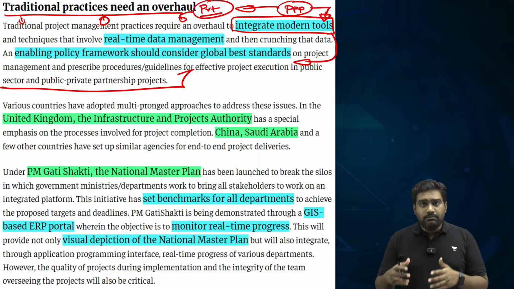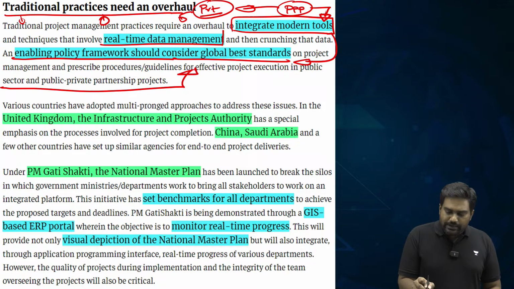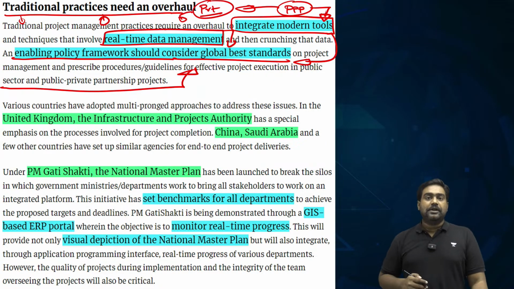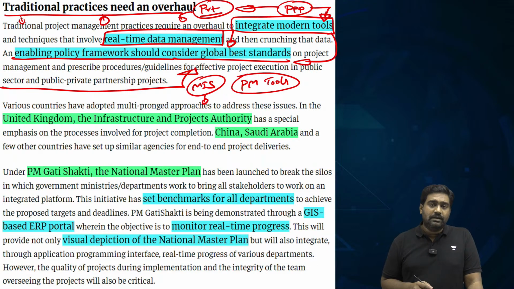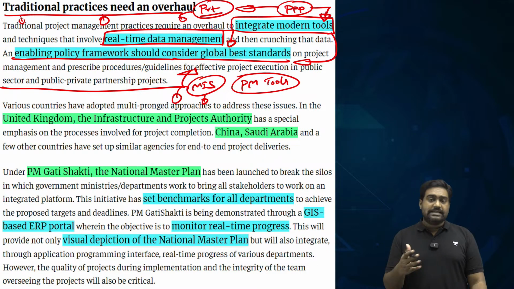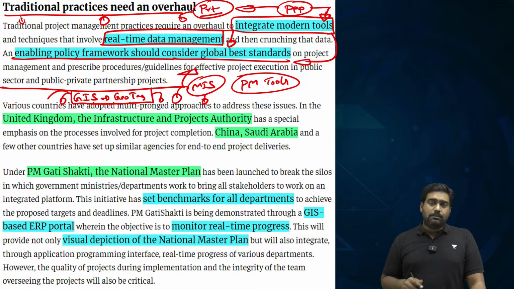So we need to bring in modern scientific tools and corporate management tools. Provide for real-time data capturing and monitoring. The status of the project should be monitored in real time by using project management tools. Today we have Management Information System, MIS tools available to create a dashboard-based tracking system. We can use GIS to geotag the projects and use satellite data to provide for better real-time monitoring of ongoing projects. That is what the Gati Shakti initiative is hoping to do.